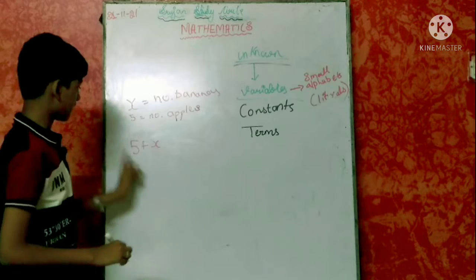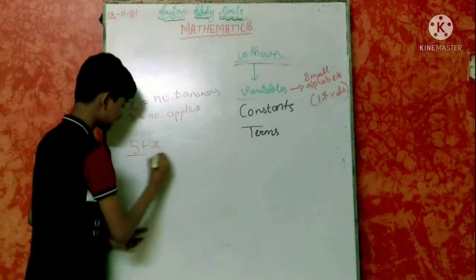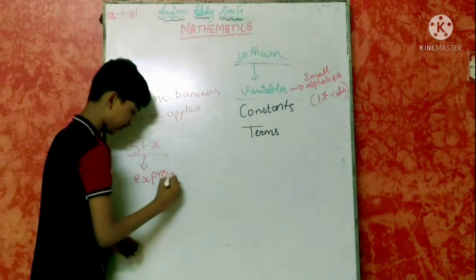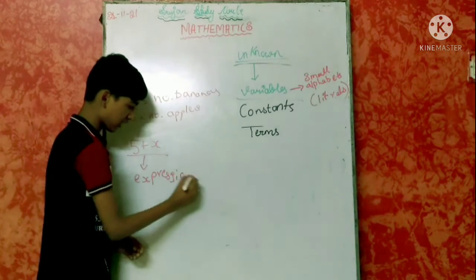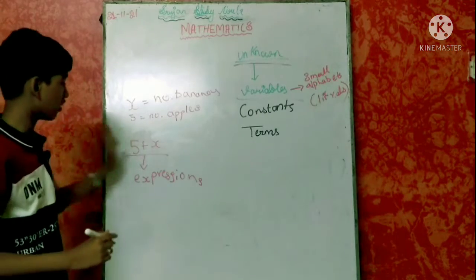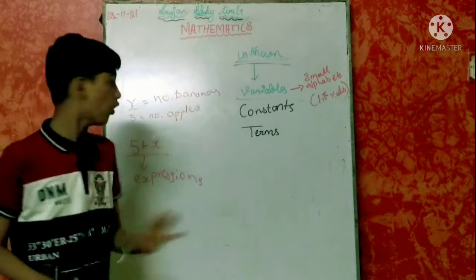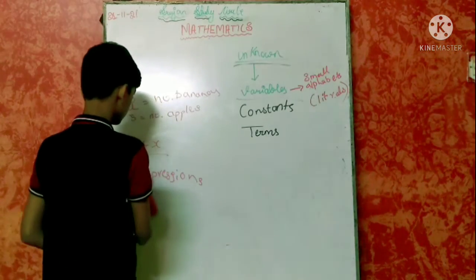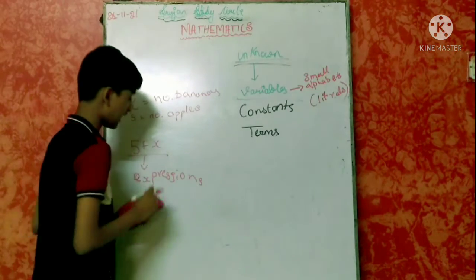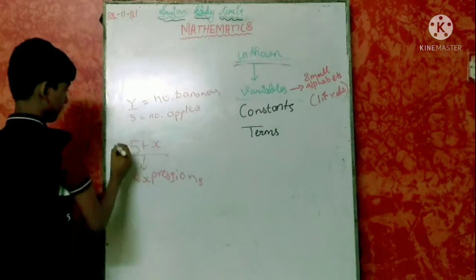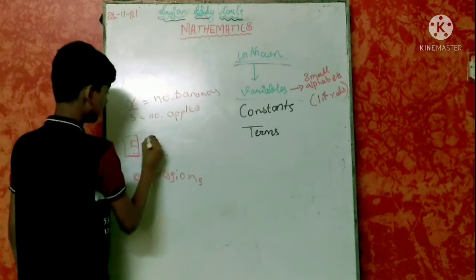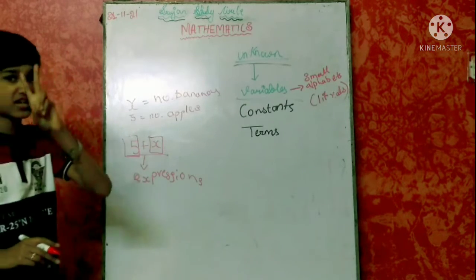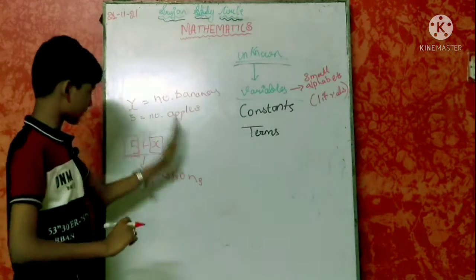Now x plus 5 is an expression itself. We don't know how much the total is, so this is known as a term or an expression. 5 is a term itself and x is a term itself. These are two different terms, and together this is an expression.